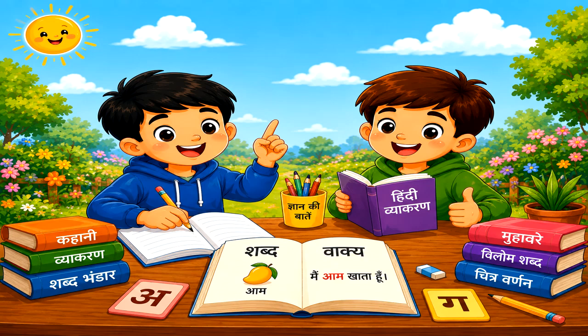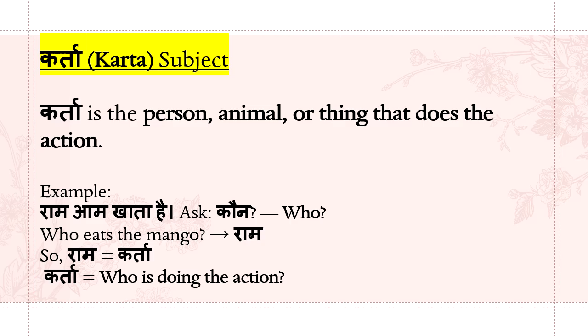Hello all, in this video we will discuss the framing of sentences in Hindi. So first you should know what is subject. In English you have learned subject, verb, object in a sentence. Similarly in Hindi, karta means subject in English. Karta is nothing but the person, animal or thing that does the action.